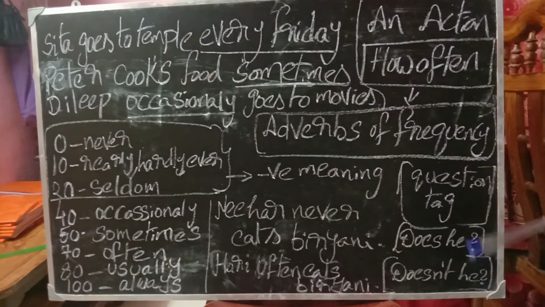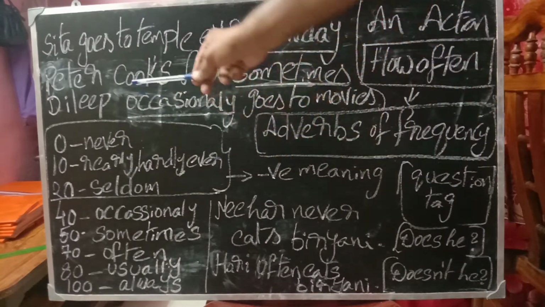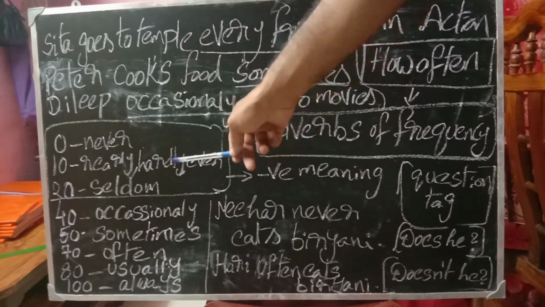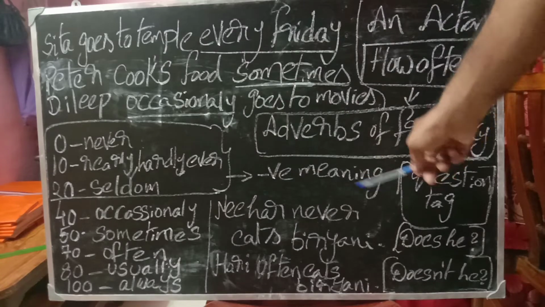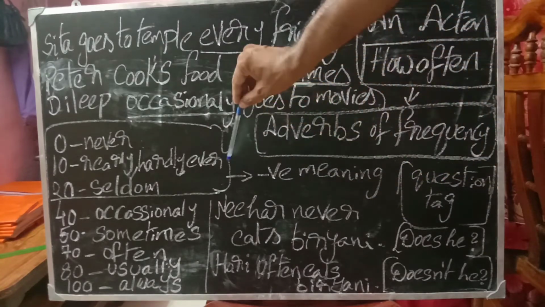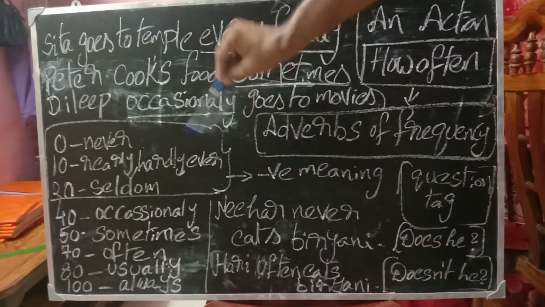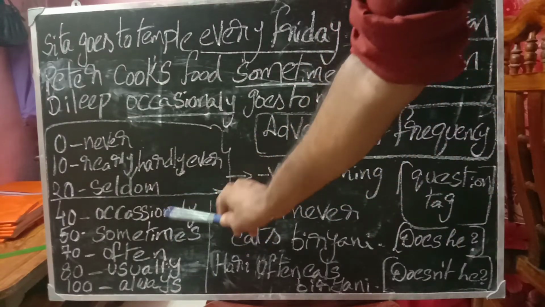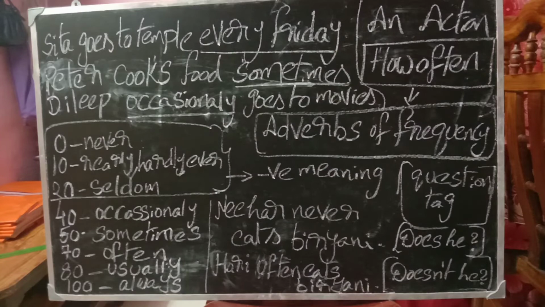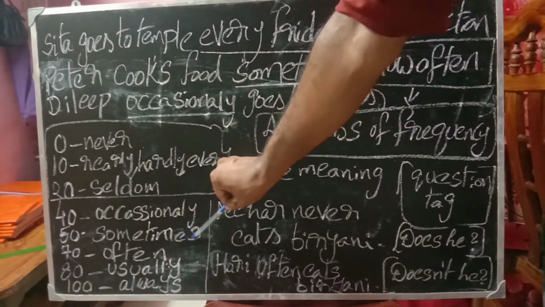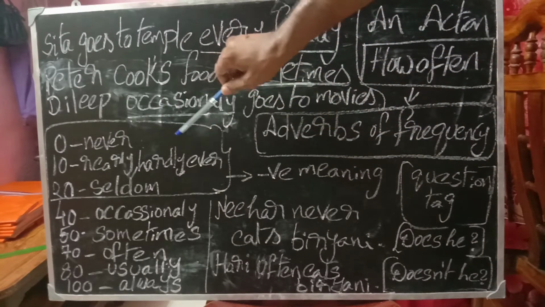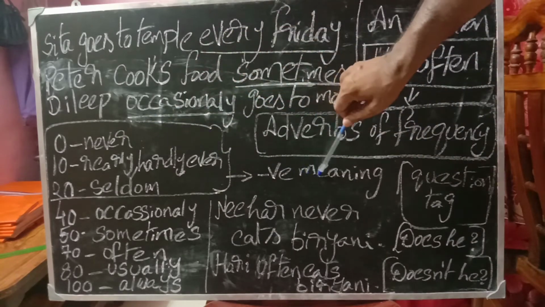So do remember these three: 0%, 10%, 20%, never, rarely, hardly ever, seldom. These give a negative meaning, and the others give a positive meaning. Occasionally, sometimes, often, usually, always give positive meanings. And never, rarely, hardly ever, seldom give a negative meaning.